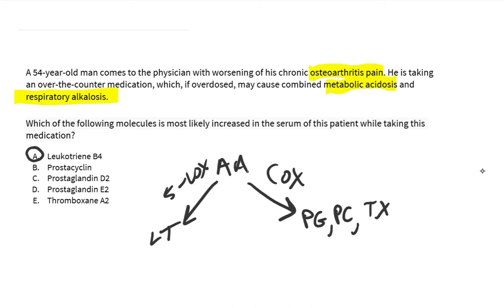Aspirin is going to inhibit COX and decrease the production of prostaglandins, prostacyclins, and thromboxane. So what ends up happening is that arachidonic acid concentrations increase, and the activity of 5-LOX tries to compensate for the increase in arachidonic acid by increasing the amount of leukotrienes produced. So that is why prostaglandins, prostacyclins, and thromboxanes cannot be the correct answer, because the amount of those molecules after administration of aspirin would actually be decreased.